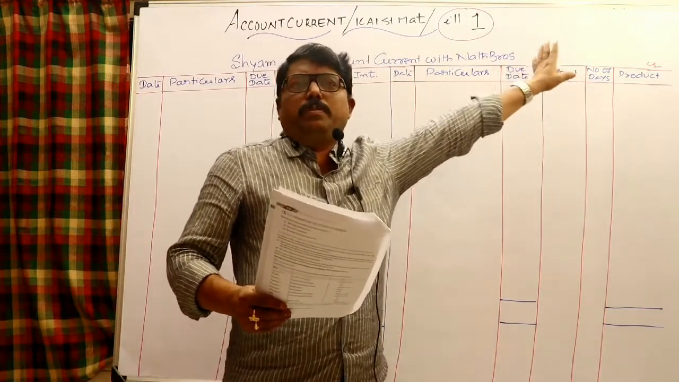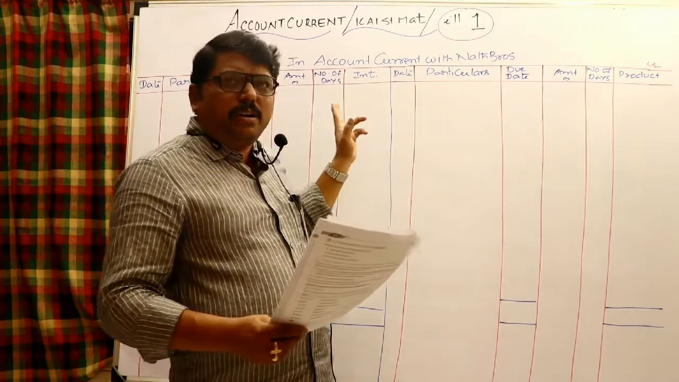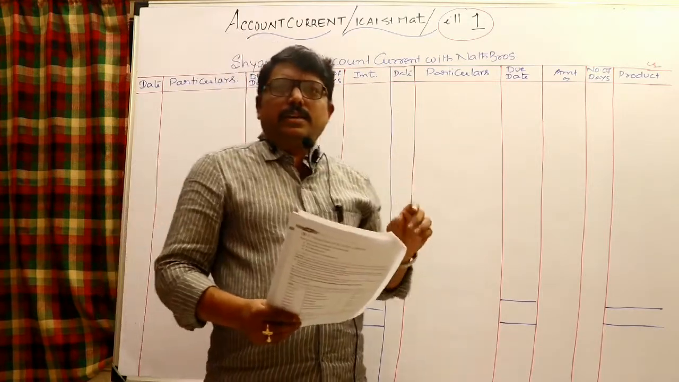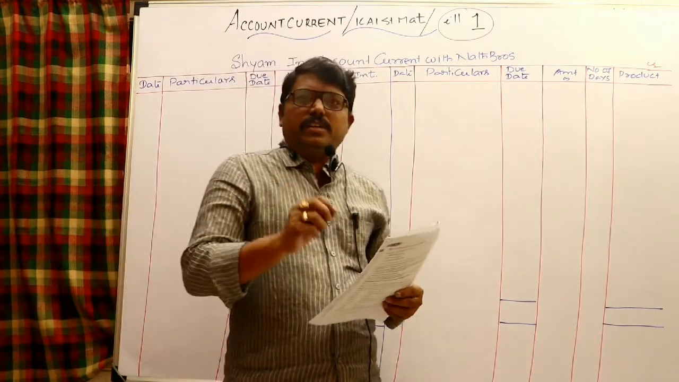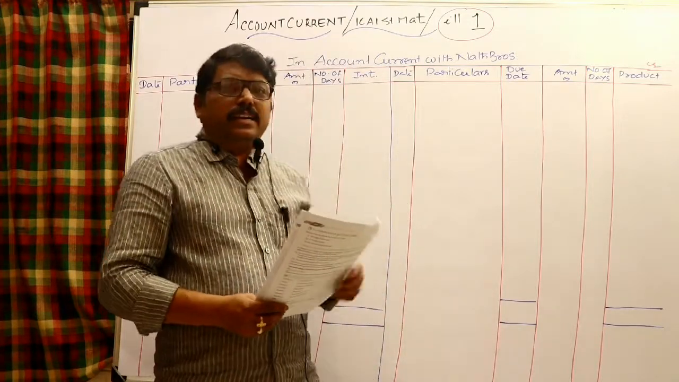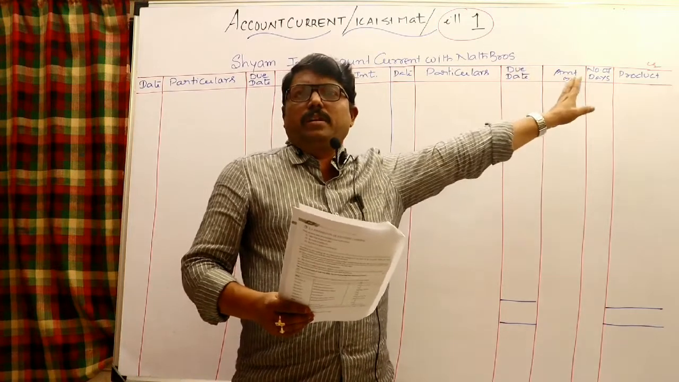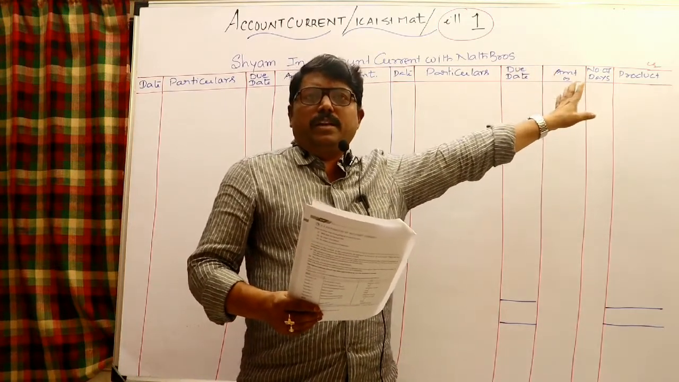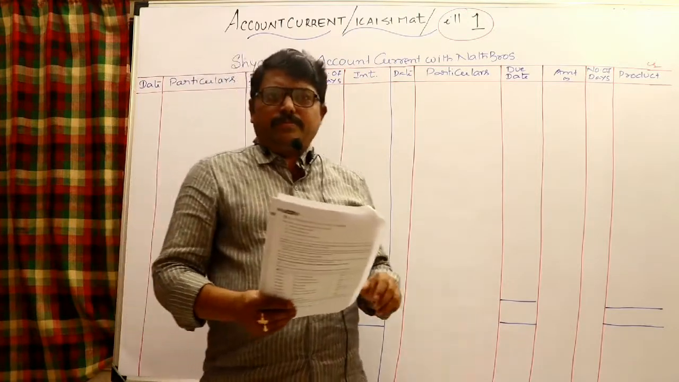So who is preparing should always be written at the end. Whose account current is prepared should always be written in the beginning. For example, Venkatesh in account current with Nagarjuna: the heading is Venkatesh in account current with Nagarjuna. So who will prepare, his name should be written at the end. Whose account current is prepared, his name should be written in the beginning.